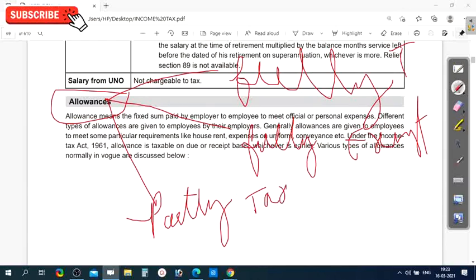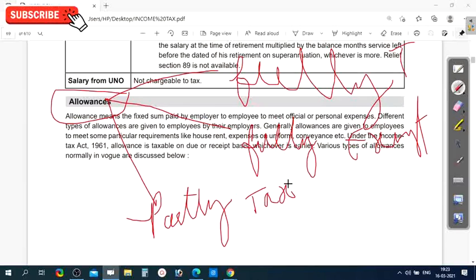These are the three types of allowances. Allowances are classified into three types on the basis of tax treatment.